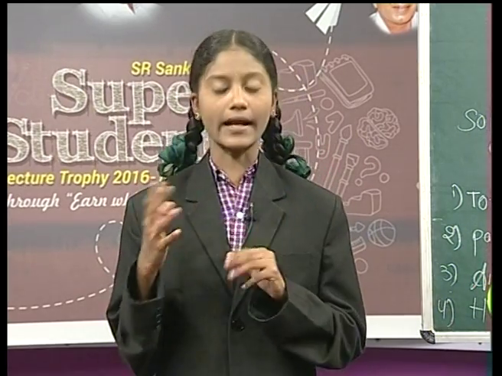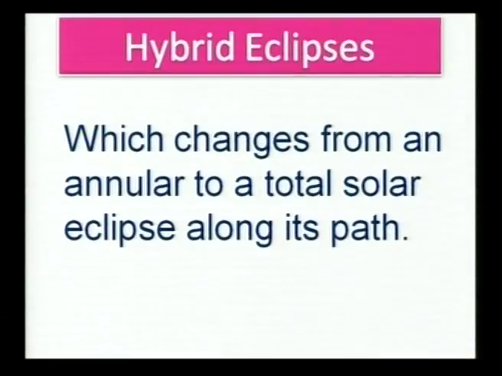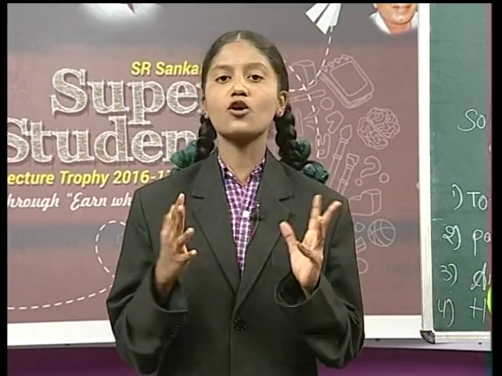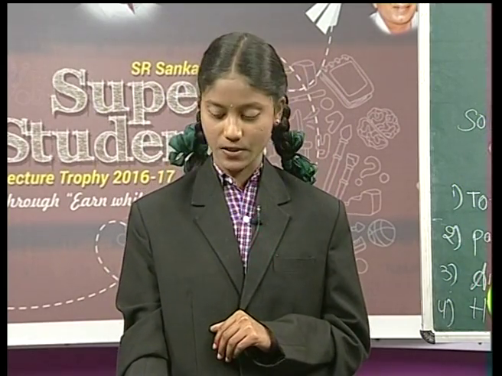Okay. Now let me explain about the hybrid eclipse. It changes from an annular eclipse to a total solar eclipse. It converts from the ring-type disk to a total solar eclipse. In this situation, the hybrid solar eclipse occurs. So friends, this is the formation of the solar eclipse. Now, did you understand about the formation of solar eclipse, friends? This is the brief explanation. Now, friends, let me explain briefly about the lunar eclipse.